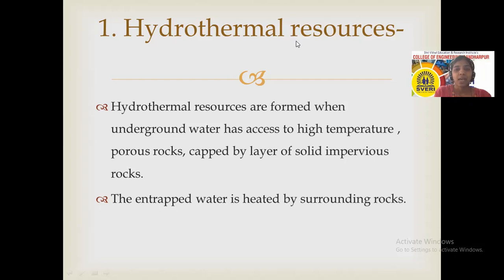That heat is absorbed by the water, and the temperature of that water is increased, and that water can be accessed for further utilization, that means for energy generation, or for space heating, etc.